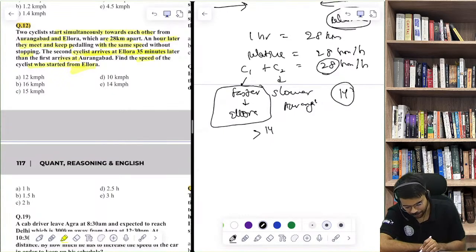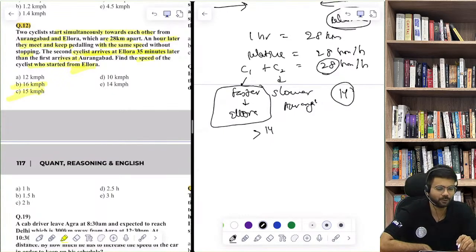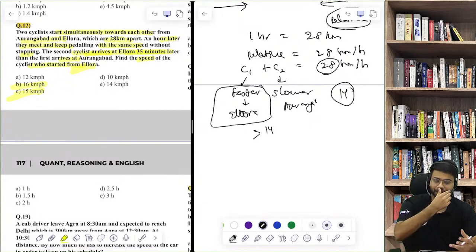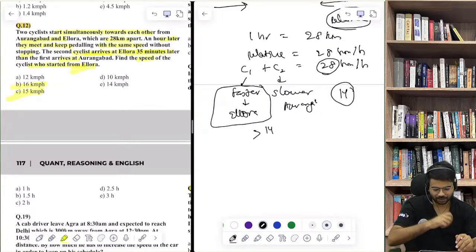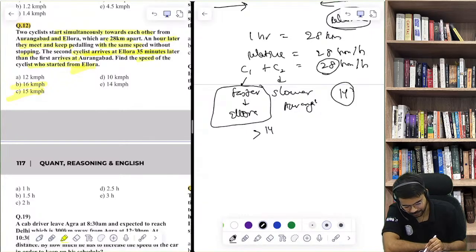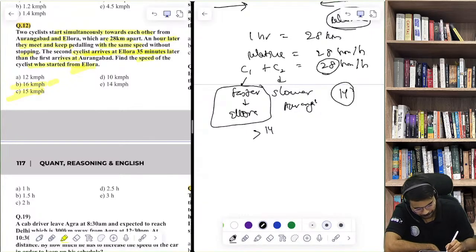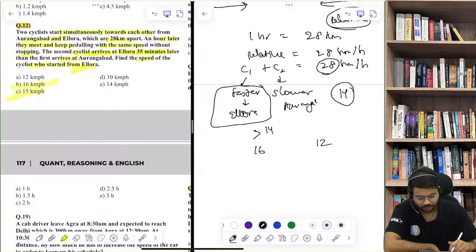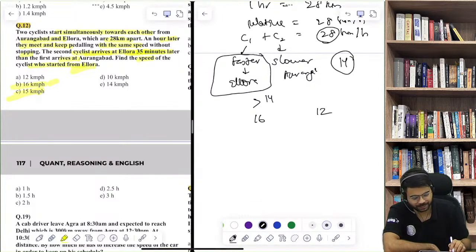And there are only two options, 16 and 15, which are more than 14. So this is also how we can sometimes use options to solve the question quickly. Now let's say we check with 16, so the two speeds are 16 and 12. Now you need to see whether the difference is 35 minutes or not.